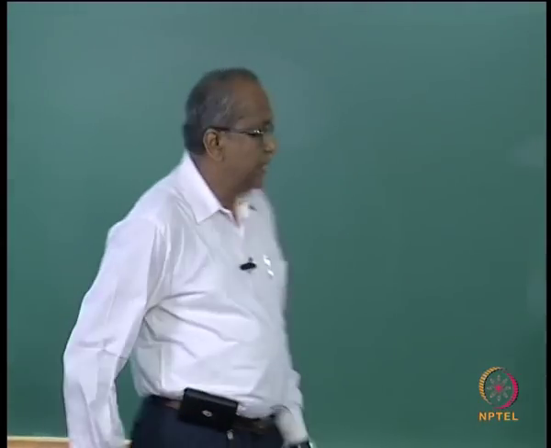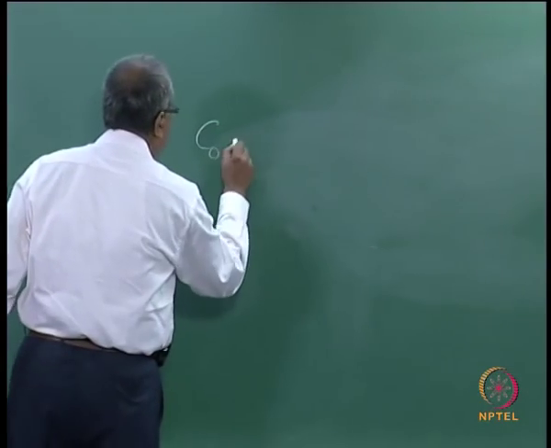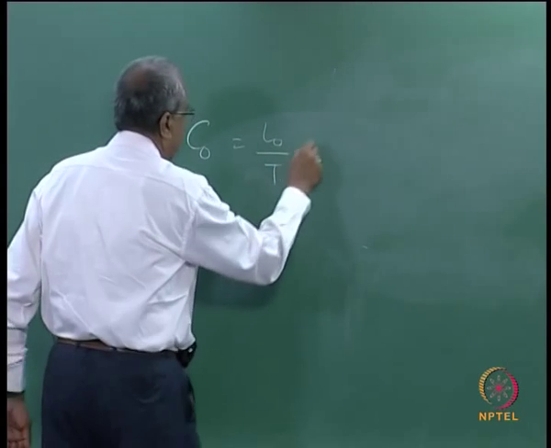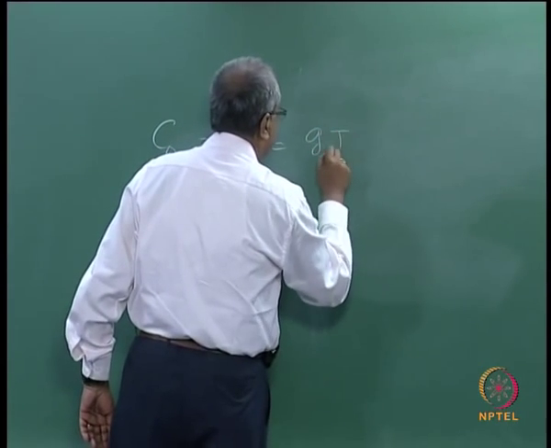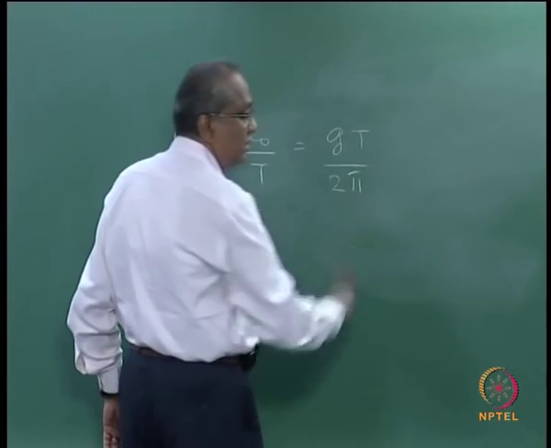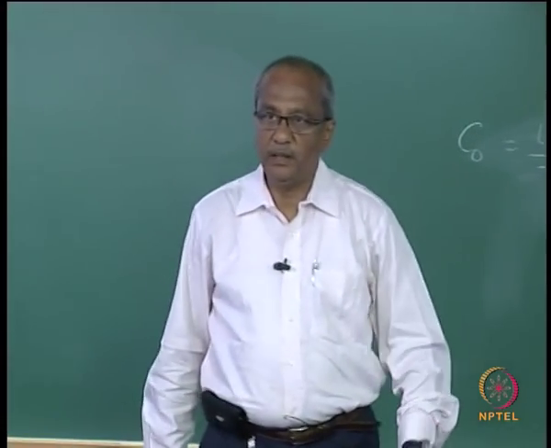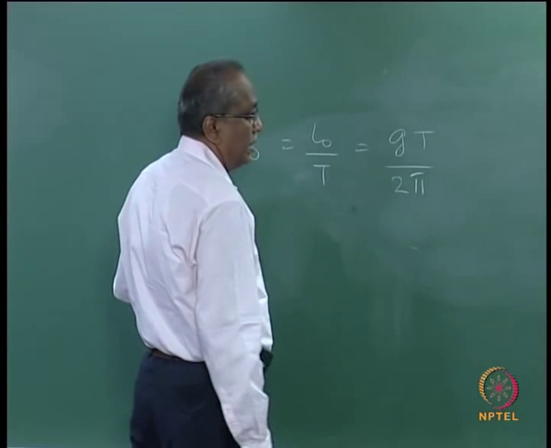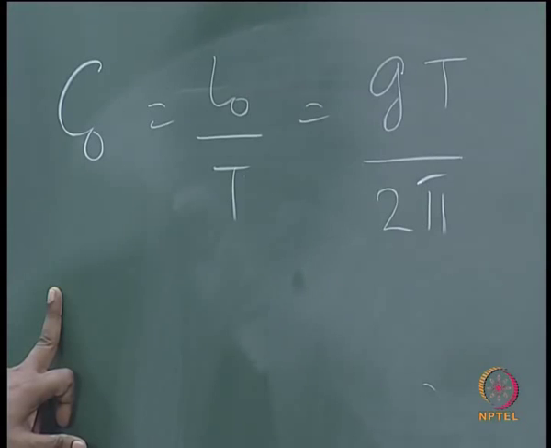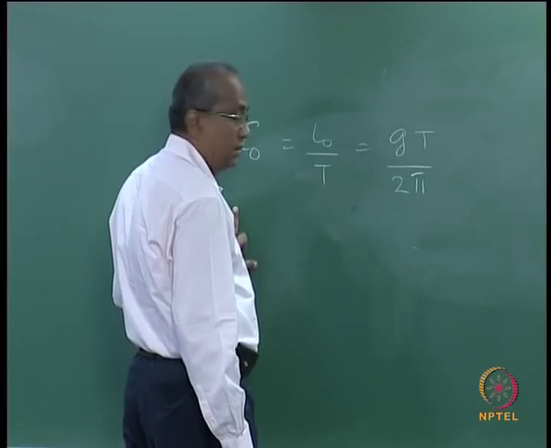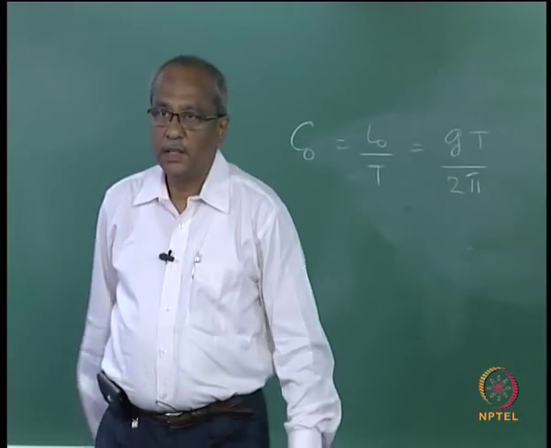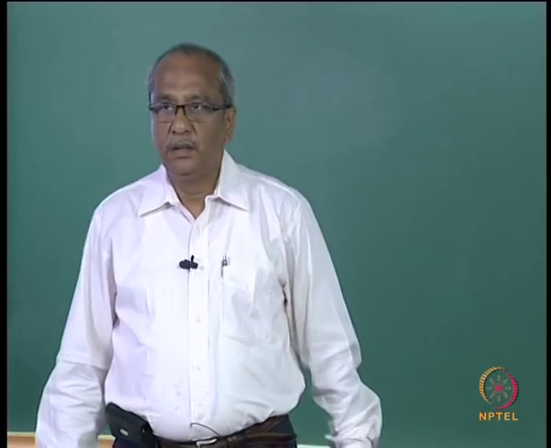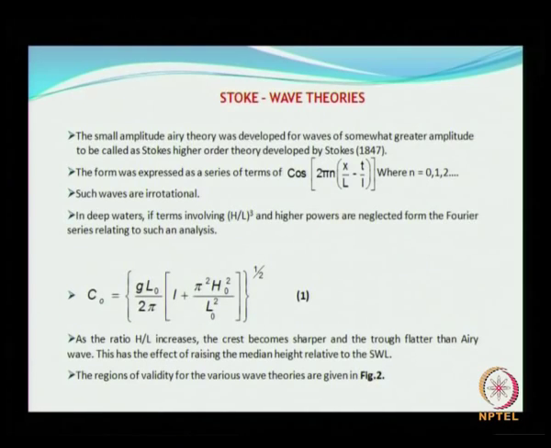Is that clear? In Airy's theory, C naught equals L naught by T. The same thing is represented here, you have higher order terms coming into picture.